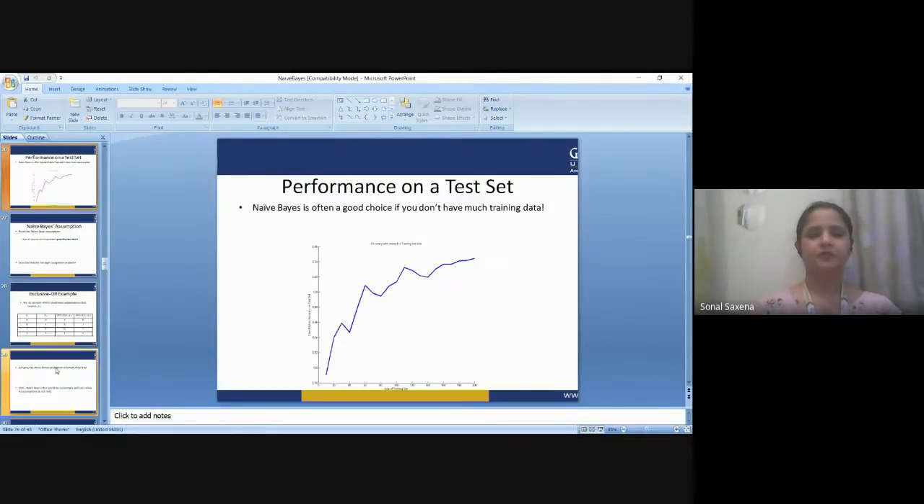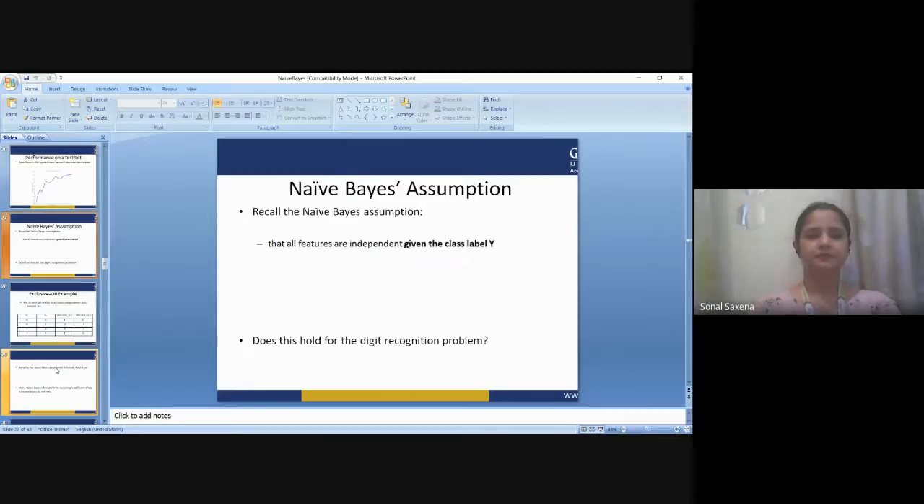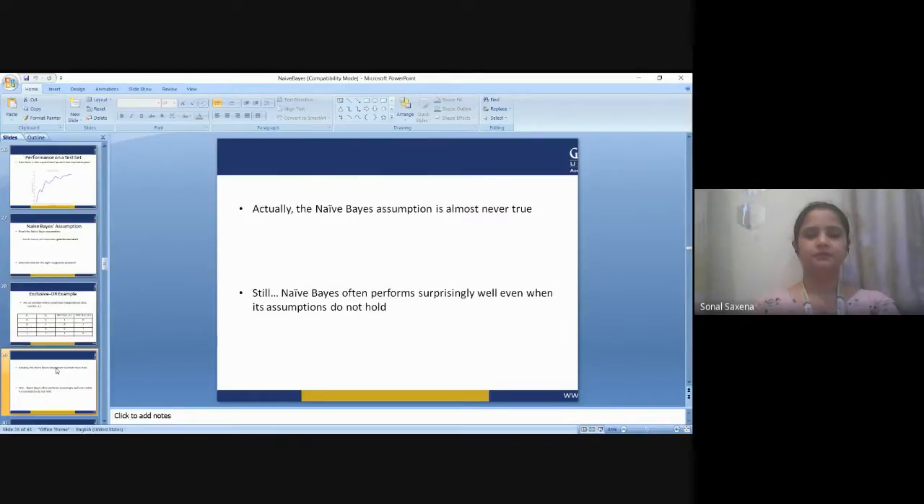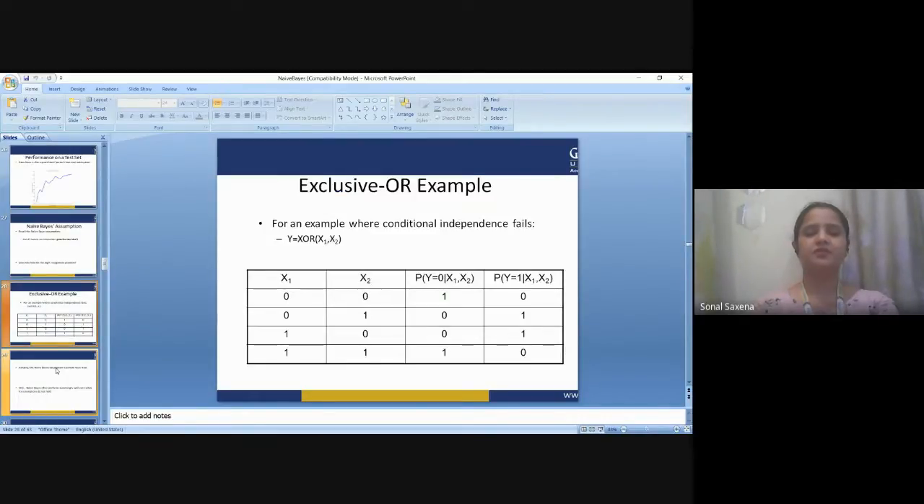These are the performance of naive Bayes. You can see how highly it is performing on the test set. We have seen Bernoulli's distribution.